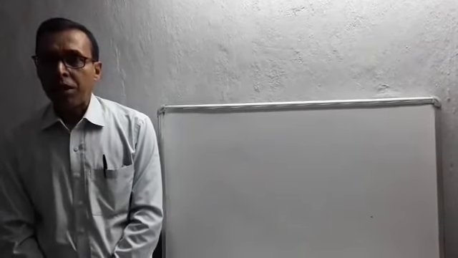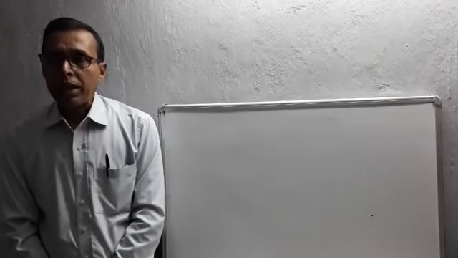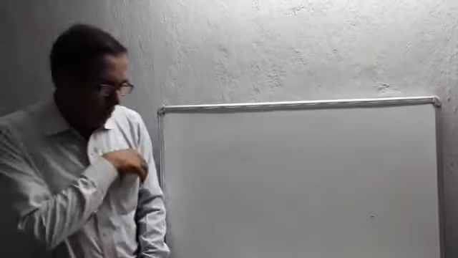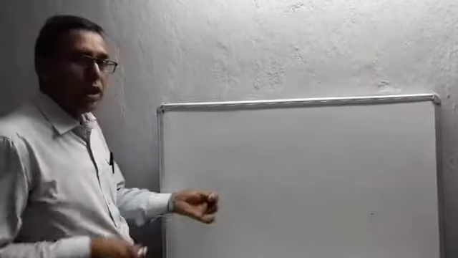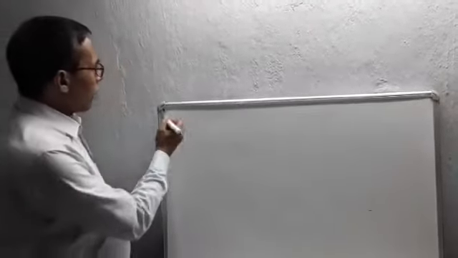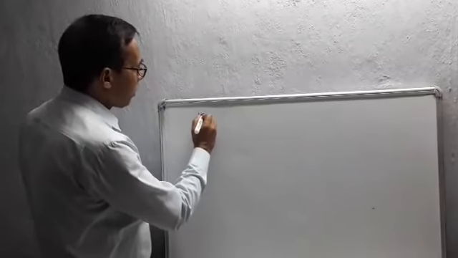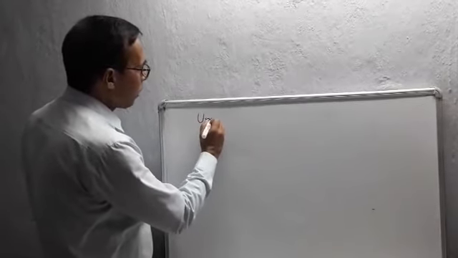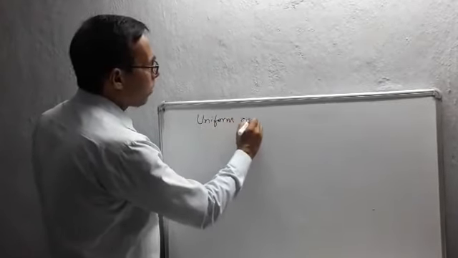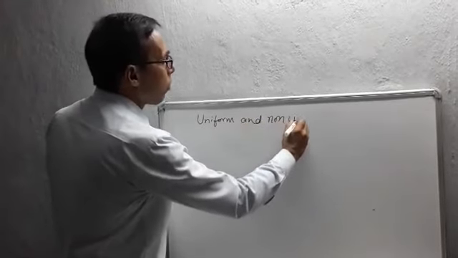Last day we discussed what is motion and rest. When a body changes its position with time, the body is said to be in motion. Now, uniform and non-uniform motion.